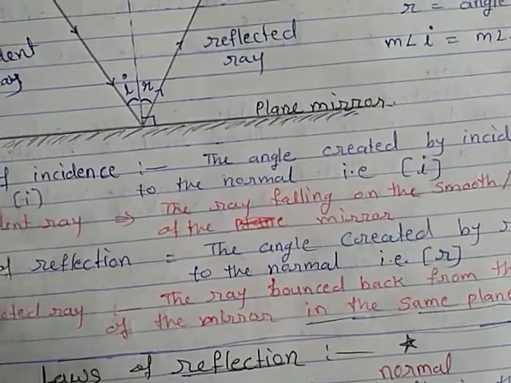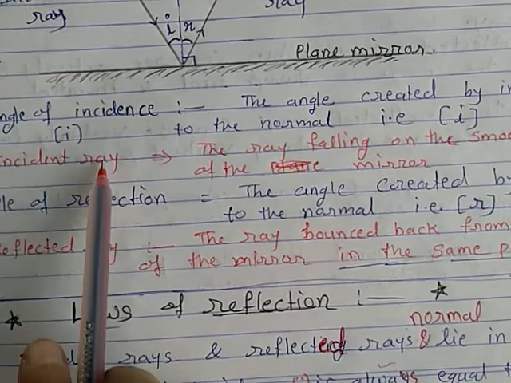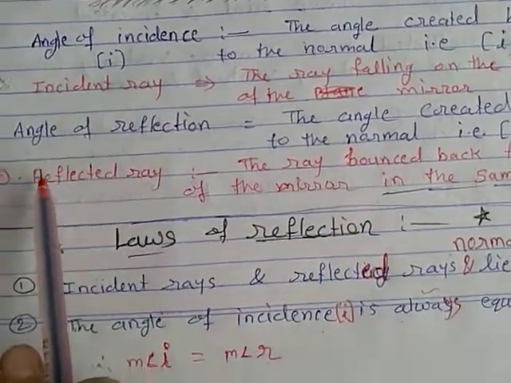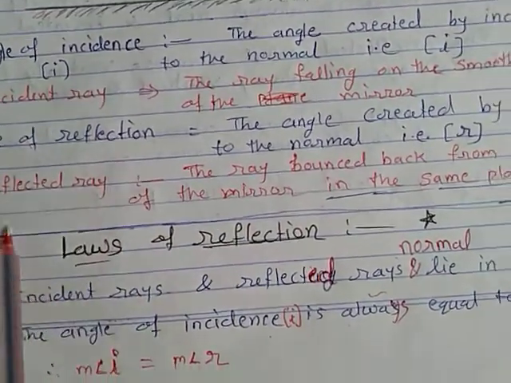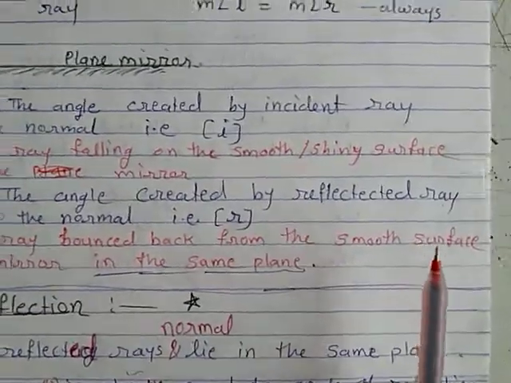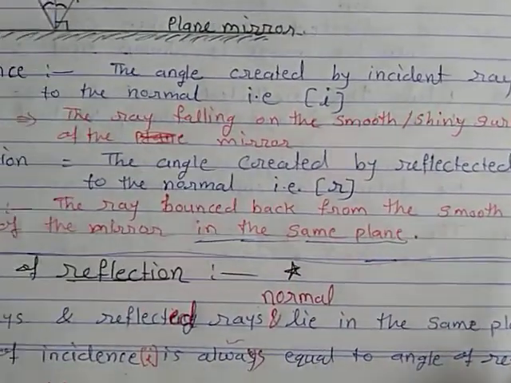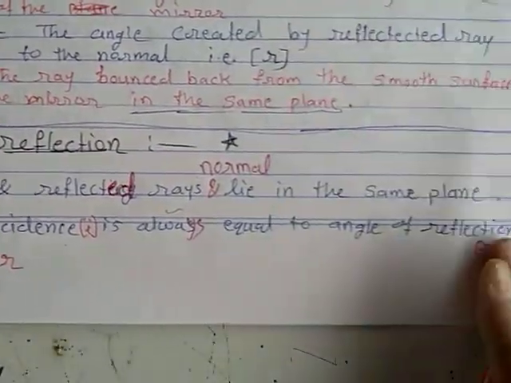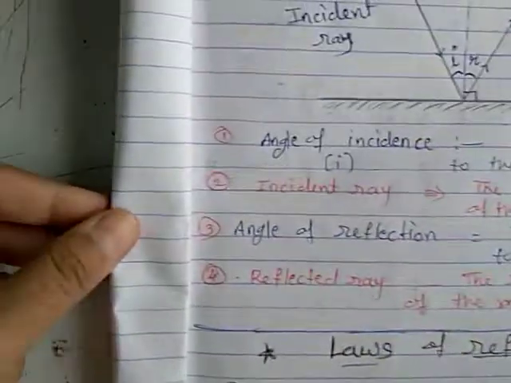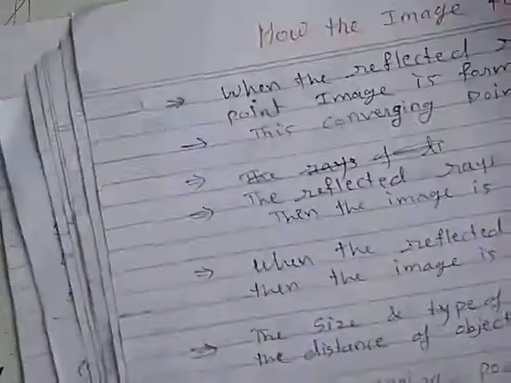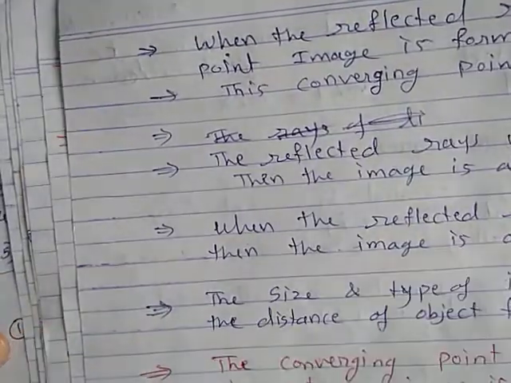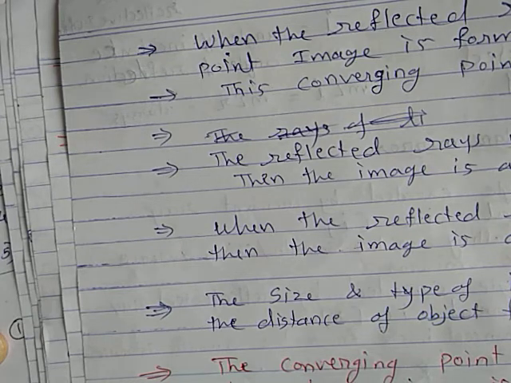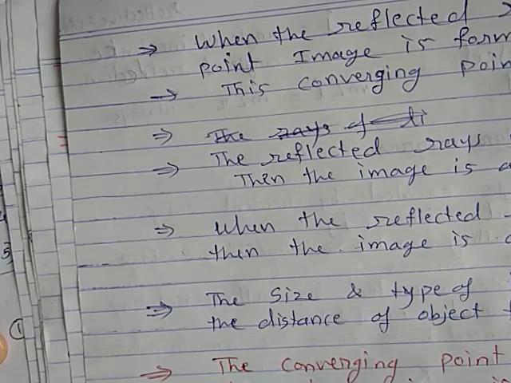So this was about the angle of incidence and what is meant by the incident ray, the definition of this, and the angle of reflection and what is meant by the reflected ray, that is given here. Okay. So you can take a screenshot of that and write it down in your notebook. Laws of reflection also you have to write down. Okay. So this was about reflection. Next we will discuss the images formed by mirrors and the types of mirrors.